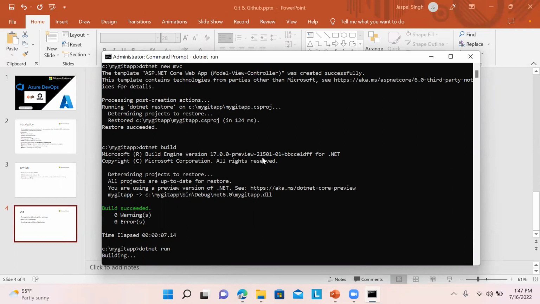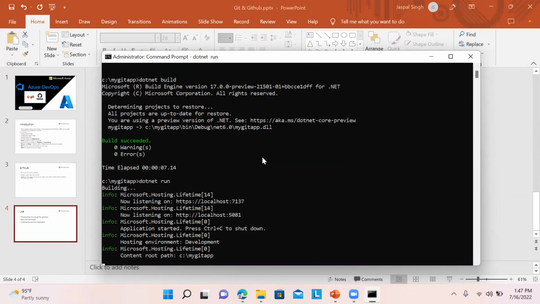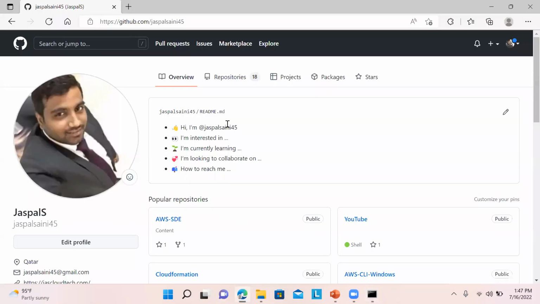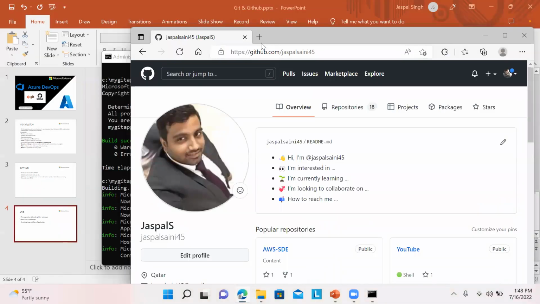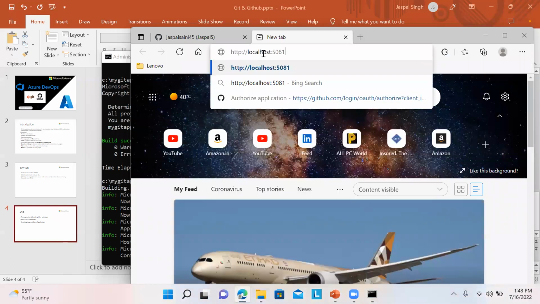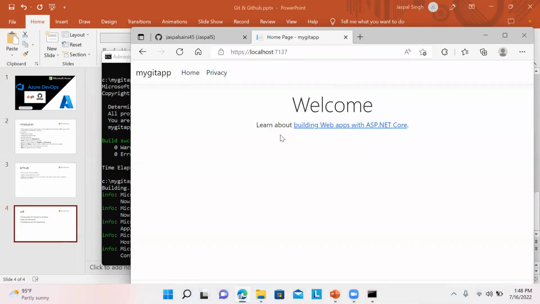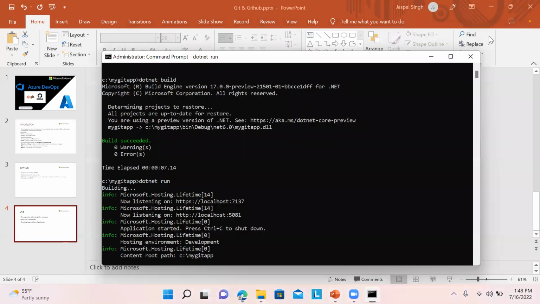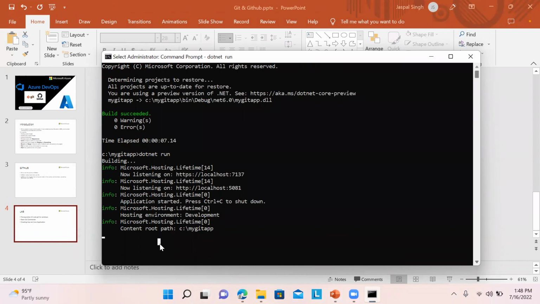It will show you the port number at which my application is running. You can see over here, localhost. Copy this one. That's it. So you can see my Git app. This is the ASP.NET Core project that I have created. Now, the next command. Let me stop this project from running using Control C.